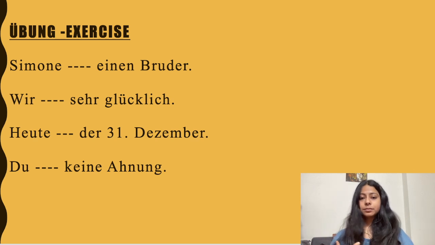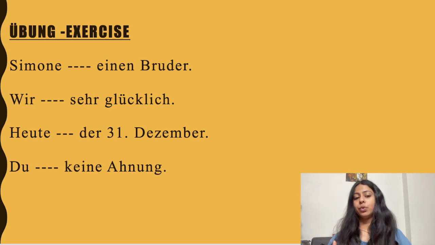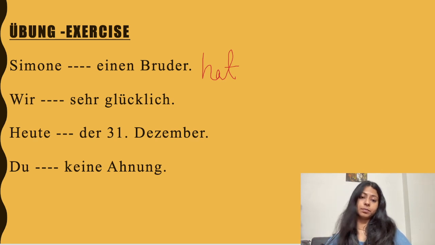Now, Simon blank einen Bruder. So what would be the correct answer for this? Simon hat einen Bruder. Why? Because it would be possession, right? Or it would be that the Bruder belongs to Simon. So Simon hat einen Bruder.